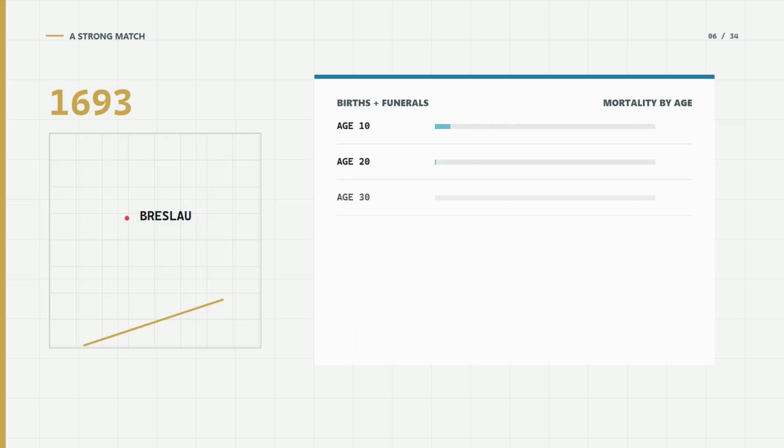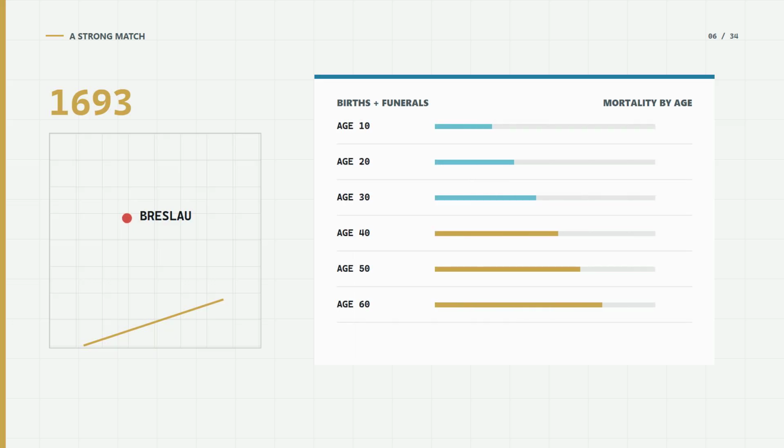Start with a case where the match was strong. In 1693, Edmund Halley published an analysis based on records of births and funerals from Breslau. Halley is remembered for the comet, but these records let him examine mortality across age groups and connect population patterns to payments tied to human lives.